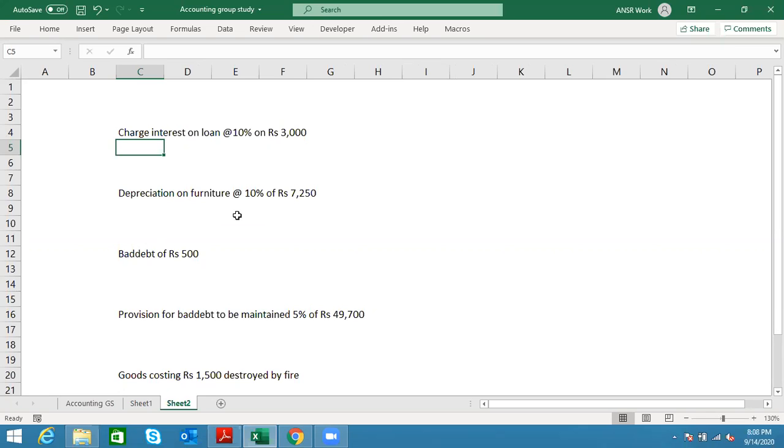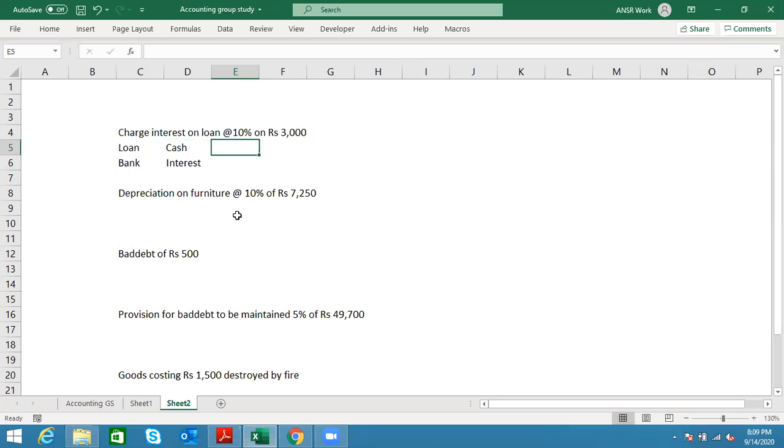Anybody? Loan account. Is it bank? Okay. Interest account or bank account? Okay. Anything else? No. Okay, fine. Sorry, come again? Cash account. Cash, okay. All right. Fine, we'll go ahead with it.